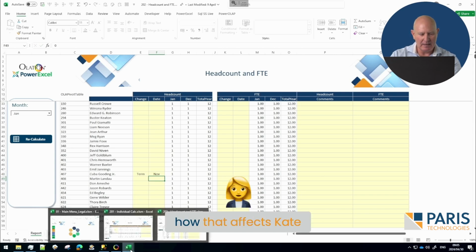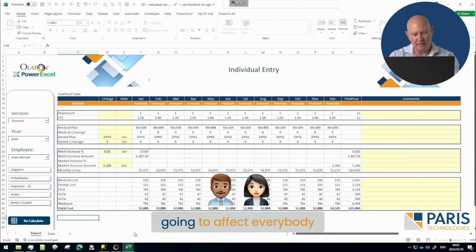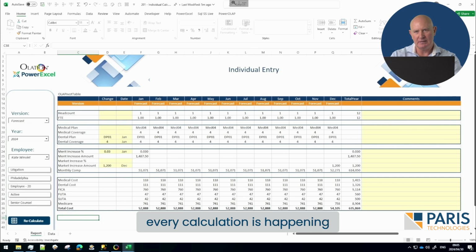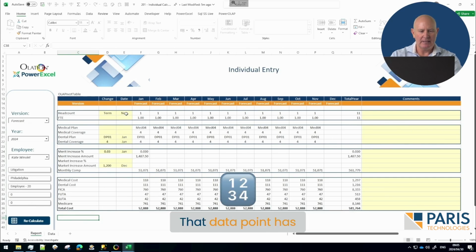If we look at how that affects Kate Winslet individually, and it's going to affect everybody, every calculation is happening instantaneously and simultaneously. That data point has been added, and the calculation is updated.